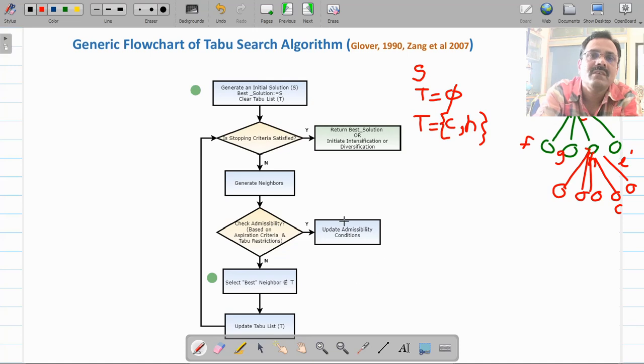In between you can update the admissibility conditions because they are dynamic, and finally whenever your termination criteria is reached, the algorithm terminates and returns the current solution which is the best solution. Otherwise, for an improved version of this algorithm, if you need an even more optimal solution, you can incorporate intensification and diversification.